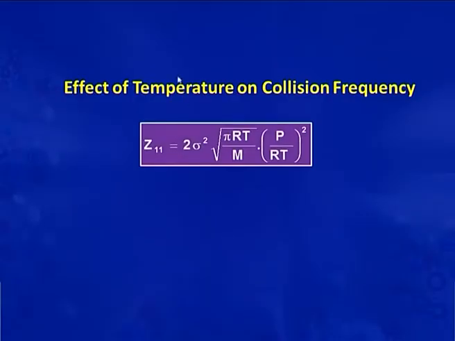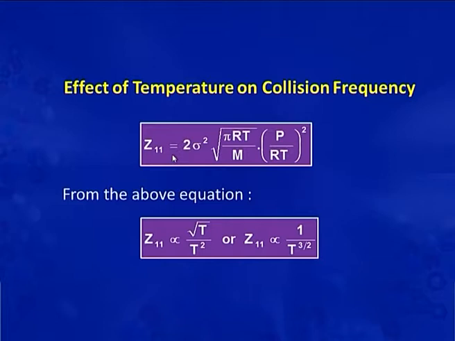Let us discuss now the effect of temperature on collision frequency. The equation is Z11 is equal to 2 sigma square into root pi RT by m into (P by RT) whole square. So, in this above equation, Z11 is directly proportional to root T and inversely proportional to T square.